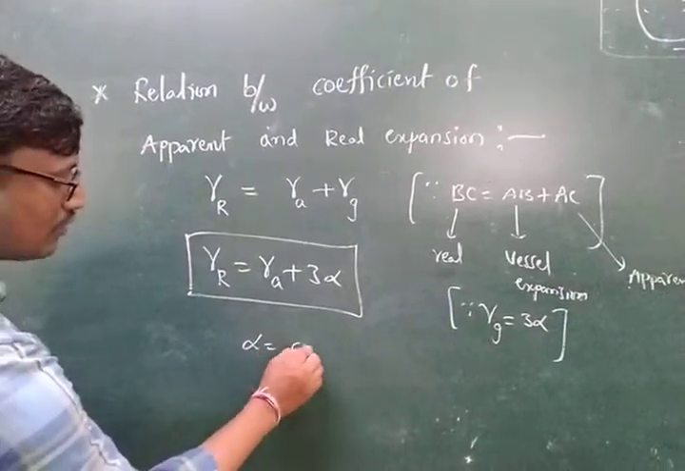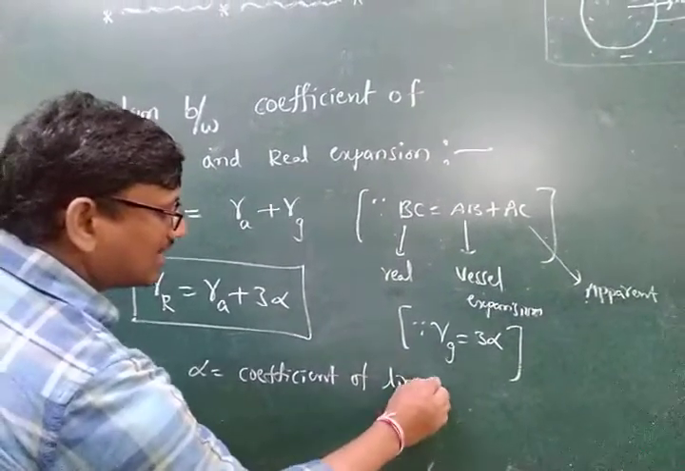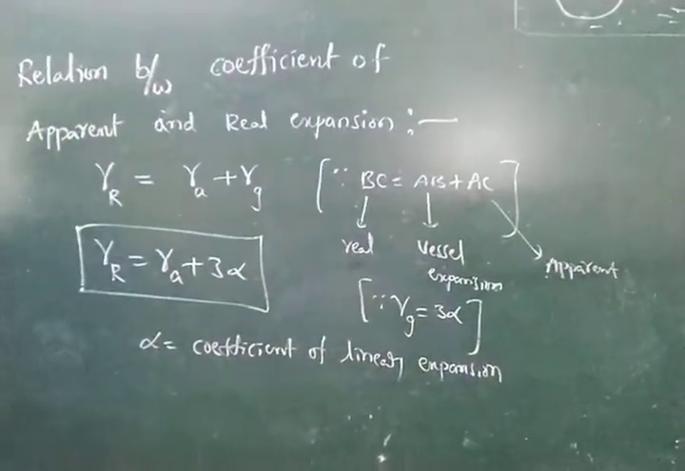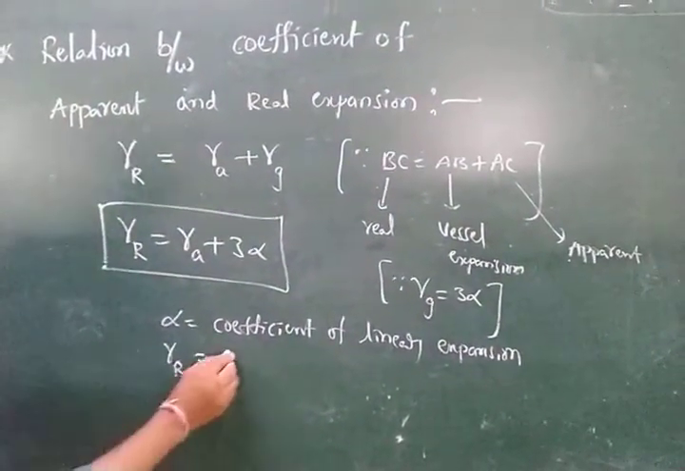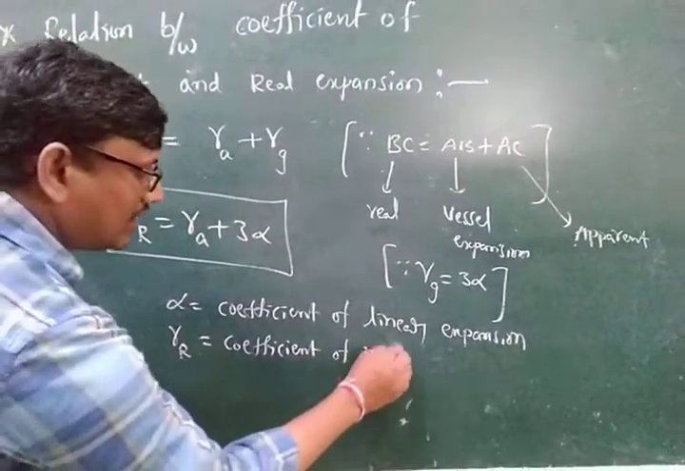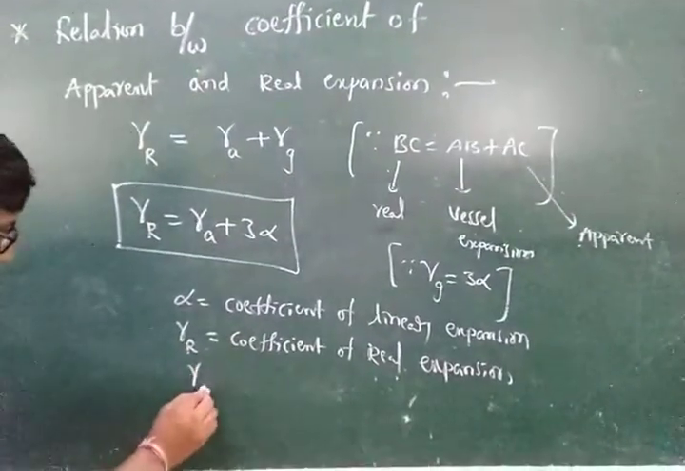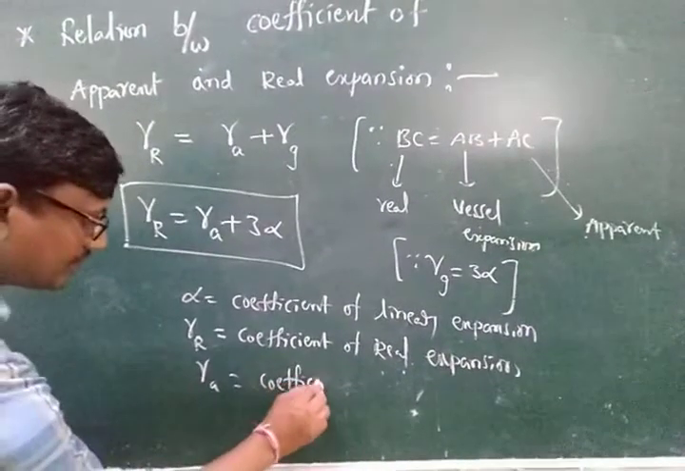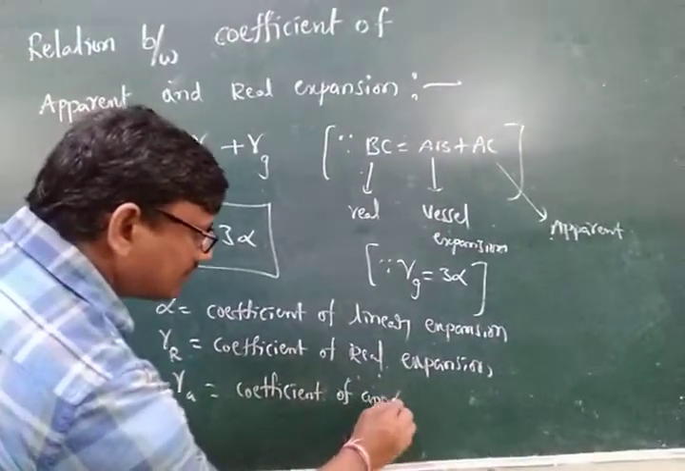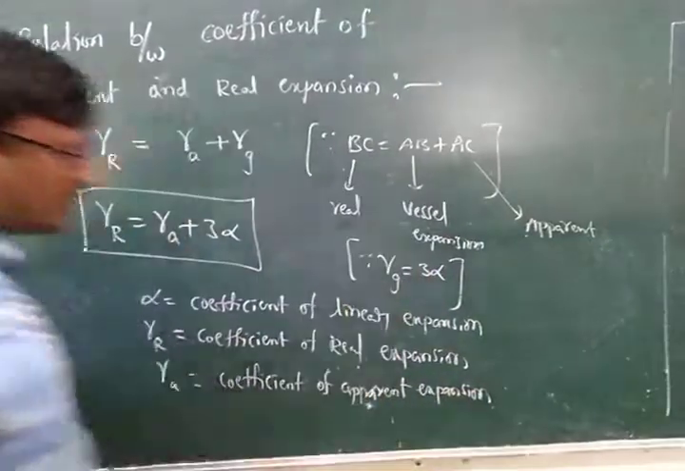Gamma R is equal to gamma A plus 3 alpha. Alpha is the coefficient of linear expansion, gamma R is the coefficient of real expansion, and gamma A is the coefficient of apparent expansion.